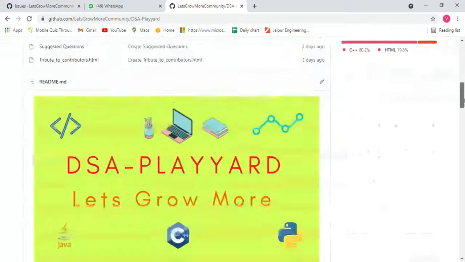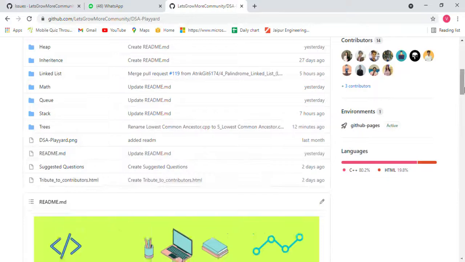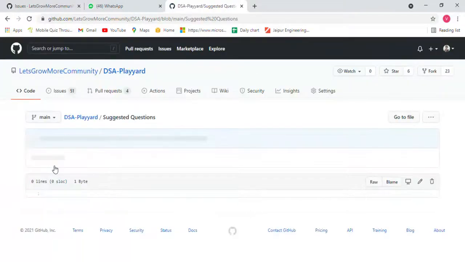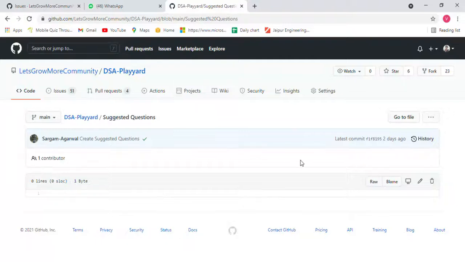And one more thing. If you know a question, but it's not in the issue, you don't need to make any issue. Please don't create the issue, it makes difficulty for our team. Go and suggest the question and our team will check it. Say I know how to create an array, but that topic is not written here and the issue is not made. So go here, edit the file, write the first number.